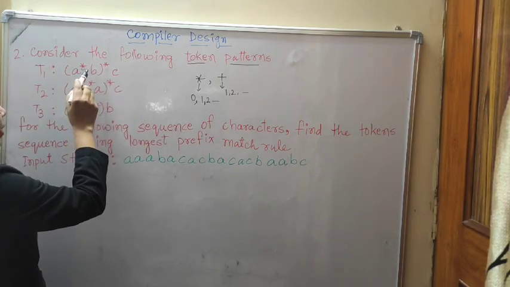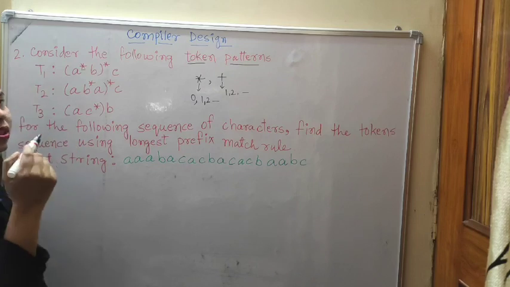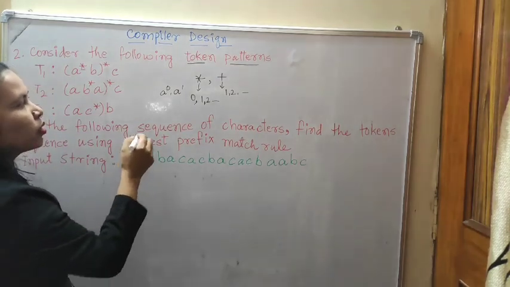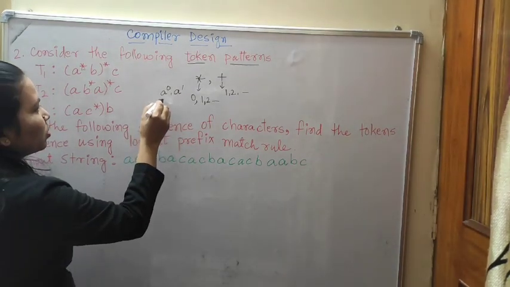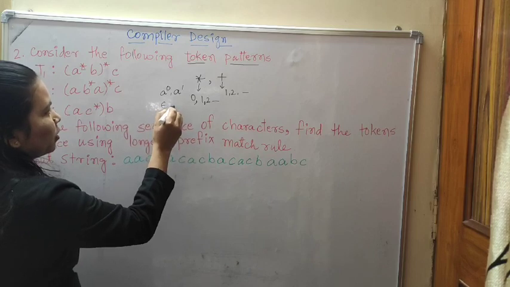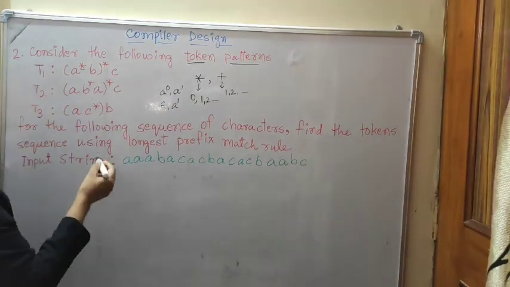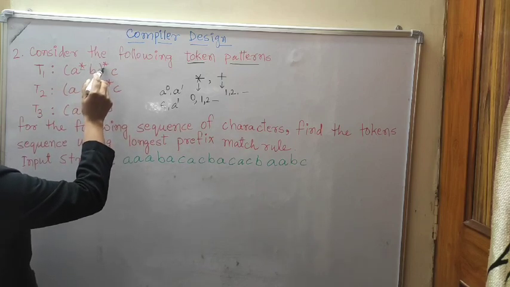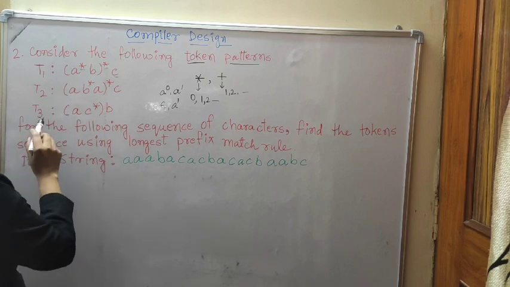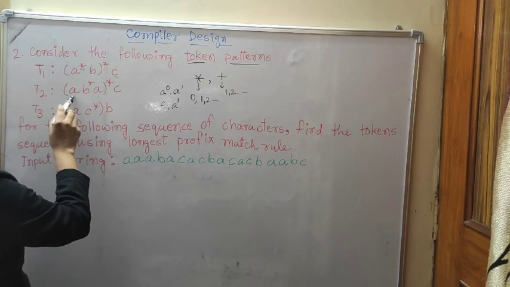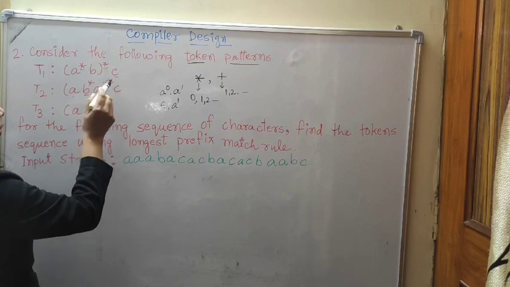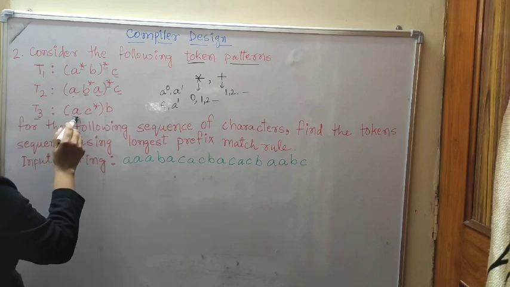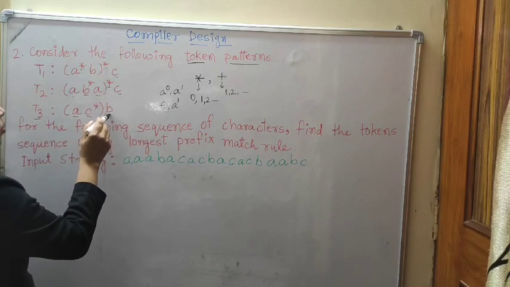So A star, A Kleene closure, means A starts from power 0, then A power 1. A power 0 means null, that means nothing, it will be epsilon. Then A power 1 and so on will come. T1 is A star, then B in braces with Kleene closure, then C. T2 is A, then B Kleene closure, then A in closing braces with Kleene closure, then C. T3 is A, then C Kleene closure in braces, then B.